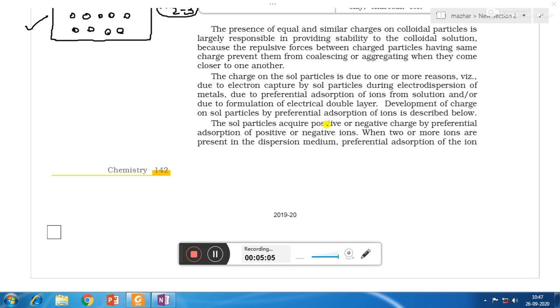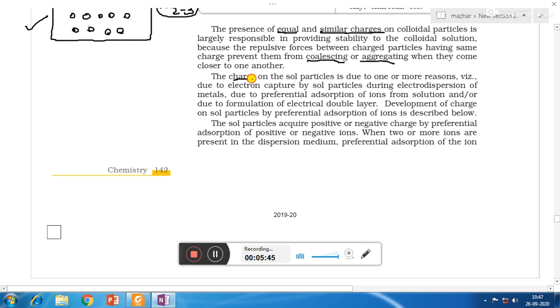So here we can see that the presence of equal and similar charges on colloidal particles is largely responsible for providing stability to the colloidal solution, because the repulsive forces between charged particles having the same charge prevent them from coalescing, or we can say aggregating, when they come closer to one another. Because of the same charges on the particles, they will repel each other, and so they will not undergo precipitation.